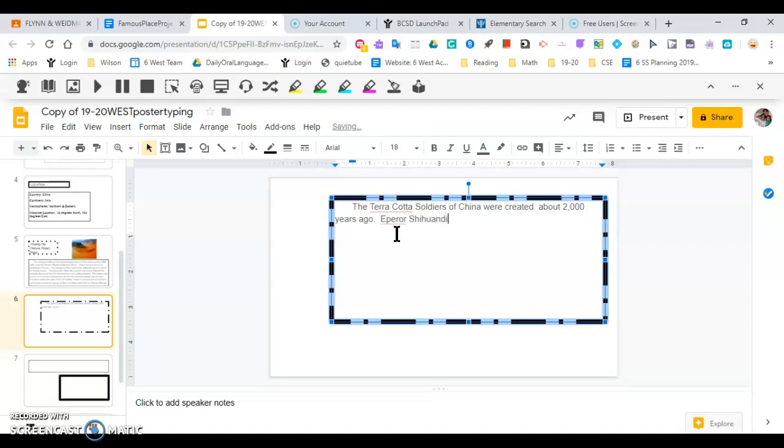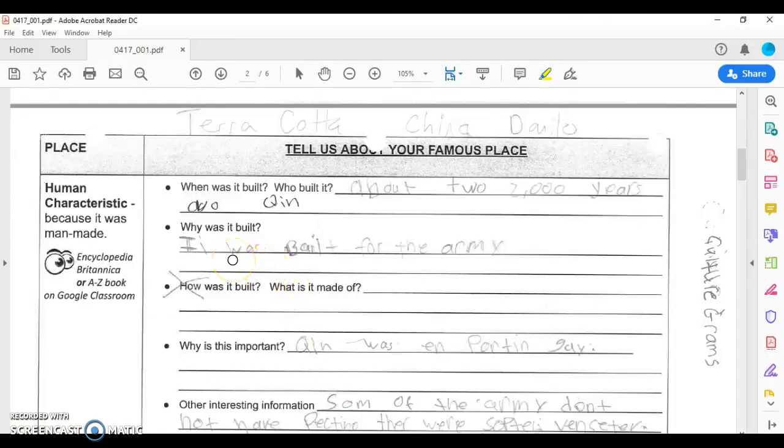Shi Huangdi was the emperor who ordered that the terracotta soldiers be built. Go back to my notes. This is not exactly correct. It's a part of the answer.